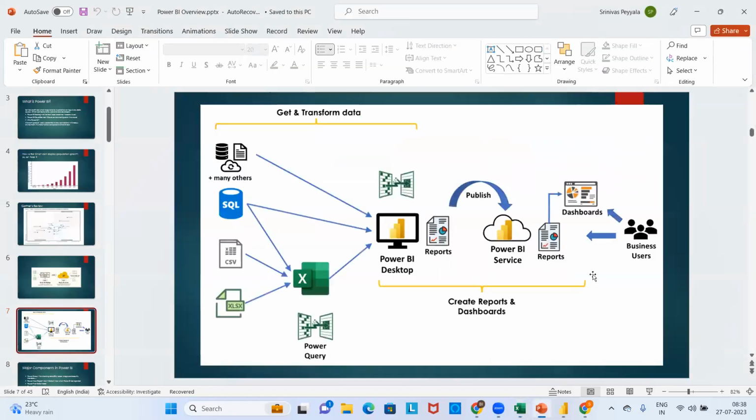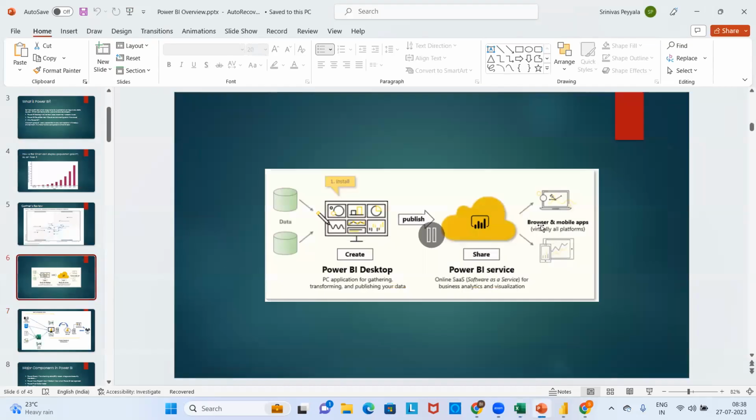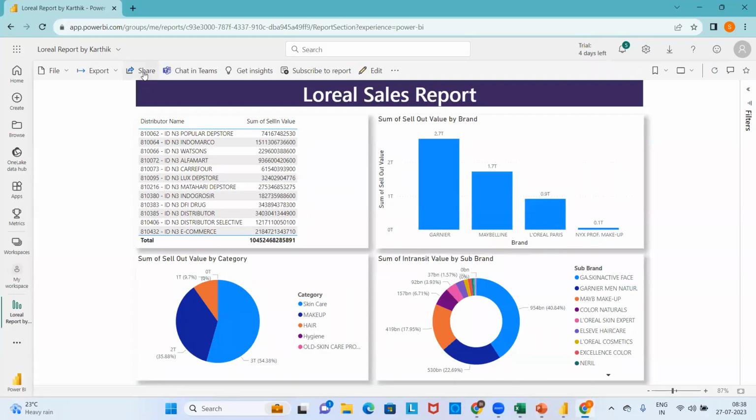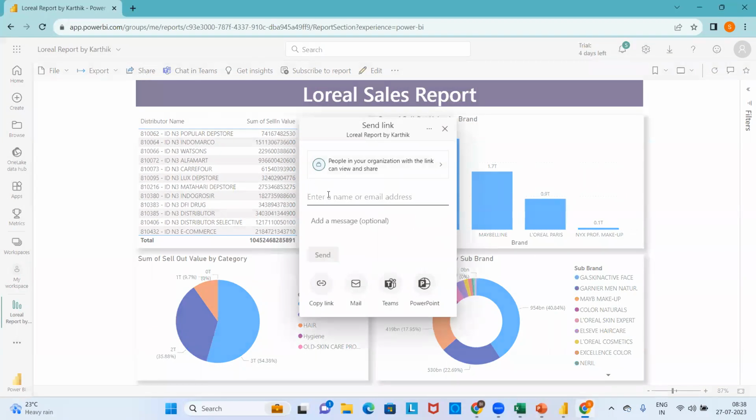Now, when you look at the architecture, after keeping those reports in the service environment, what is our end goal? What is our end goal? We will be sharing the reports with the end user from this service. Sharing means you have an option here, just to share.